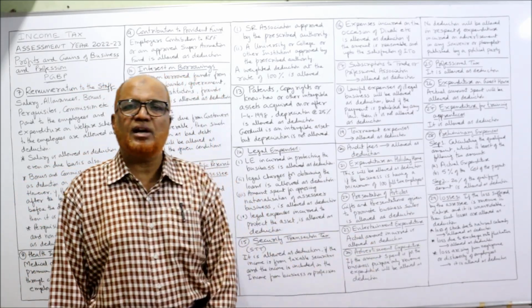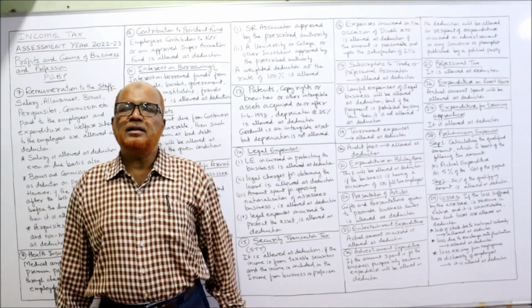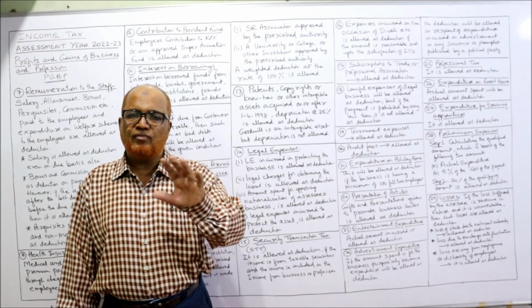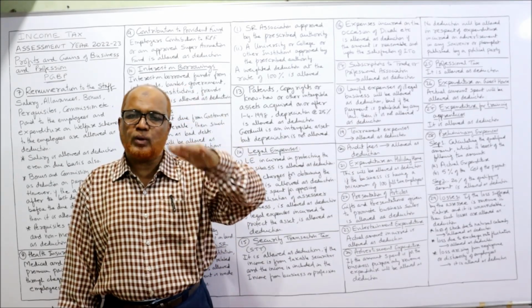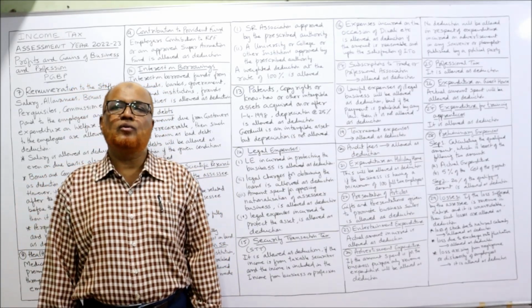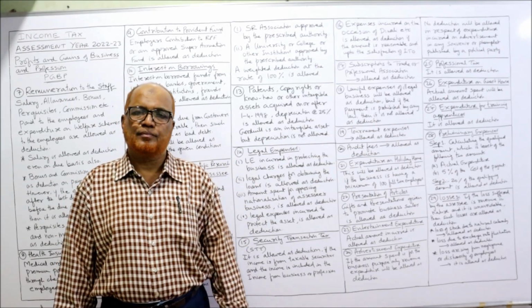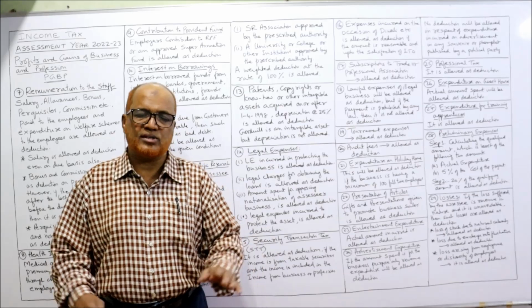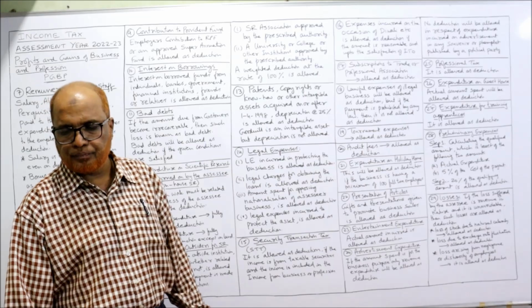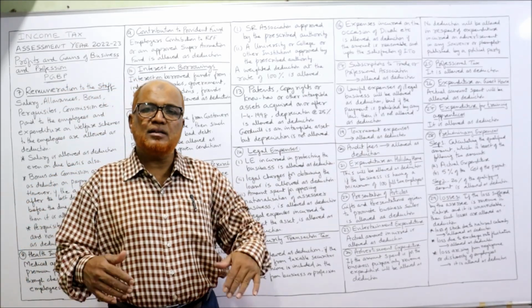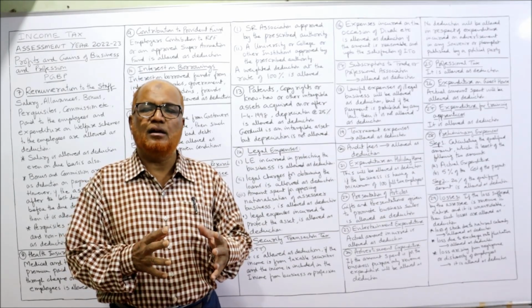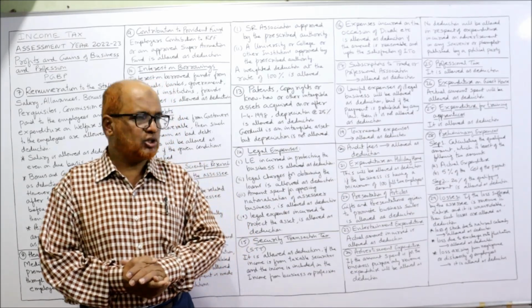Similarly, loss due to exchange rate fluctuation. Many multinational companies deal in foreign currencies, and the exchange rate will not always remain the same. There is fluctuation in the exchange rate, so a company may incur loss due to foreign exchange fluctuation. That loss is a revenue loss, and it will be allowed as a deduction. Last one, loss arising from the negligence or dishonesty of the employee. If the employee has been dishonest or negligent, the loss incurred will be allowed as a deduction.